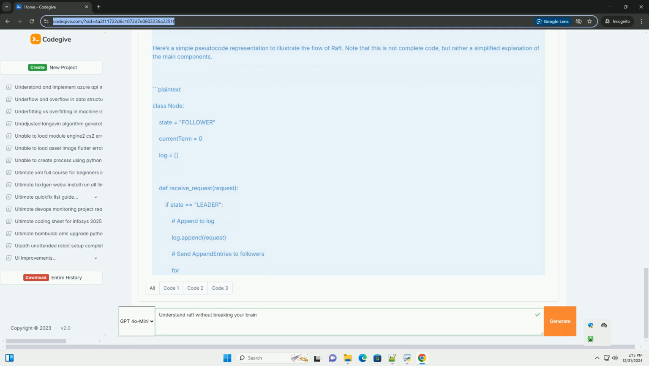Raft is a consensus algorithm that simplifies the process of achieving agreement among distributed nodes. It does this through a clear structure of leadership, log replication, and systematic handling of failures, making it easier to understand than other algorithms. By breaking down the main components and processes, you can grasp the essential workings of Raft without getting overwhelmed by the code or complex concepts.